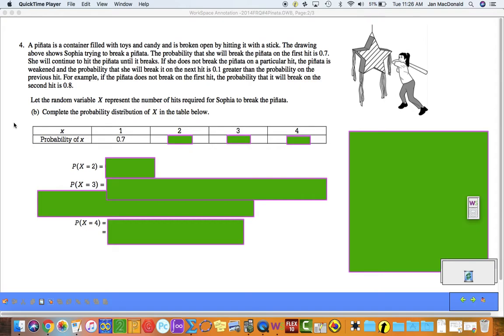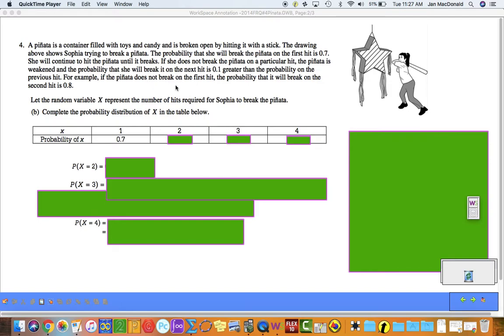A piñata is a container filled with toys and candy and is broken open by hitting it with a stick. The drawing above shows Sophia trying to break a piñata. The probability that she'll break the piñata on the first hit is 0.7. She'll continue to hit the piñata until it breaks.